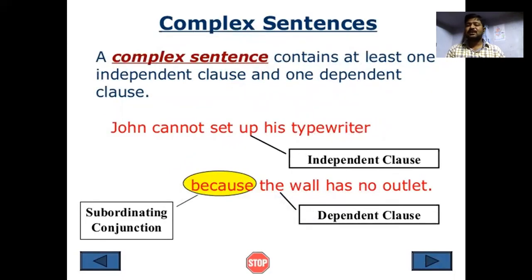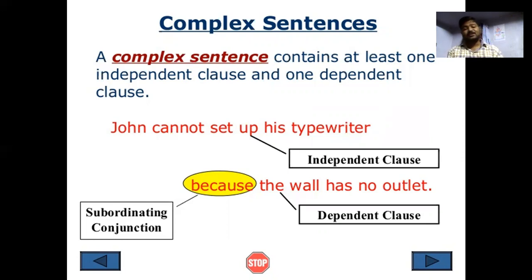Then the complex sentence. A complex sentence contains at least one independent clause and one dependent clause. It can have one or more dependent clauses, but it has to contain at least one independent clause. You can use one or more dependent clauses with the independent clause, and they are joined by subordinating conjunctions.